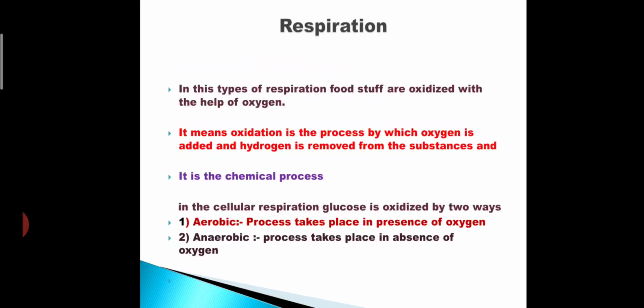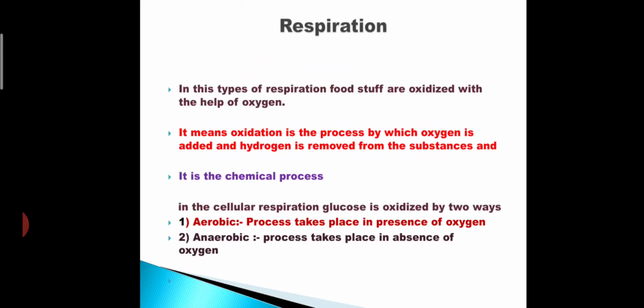Now cellular respiration we are going to learn here. In this type of respiration, foodstuffs are oxidized with the help of oxygen. At the cell level, whatever nutrients go there, those nutrients or substances are oxidized in the presence of oxygen. Oxidation is the process by which oxygen is added and hydrogen is removed from the substance, and this is a chemical process.